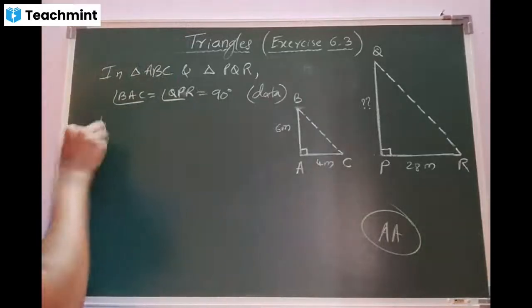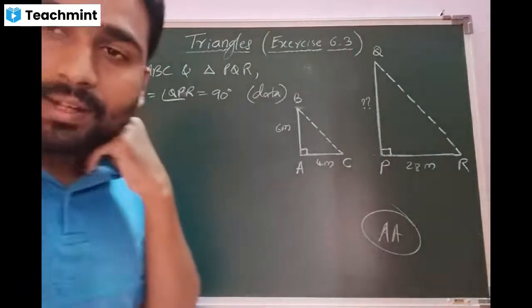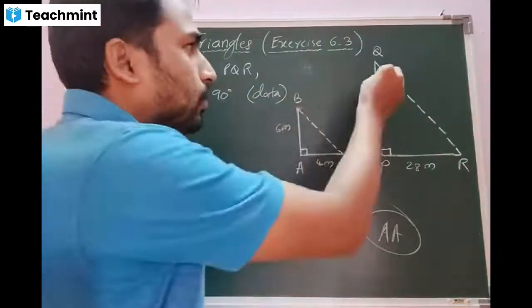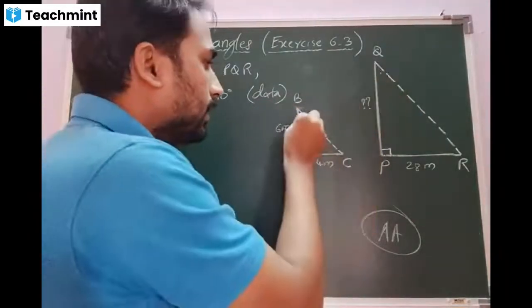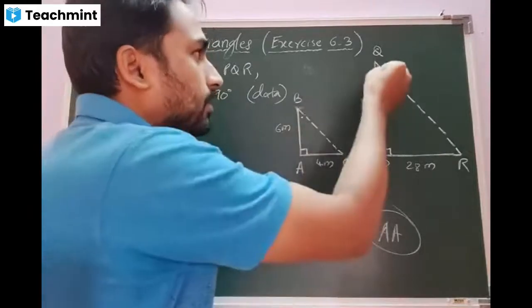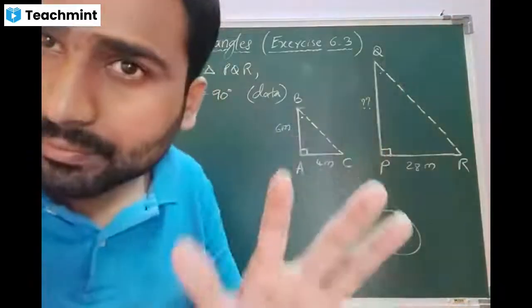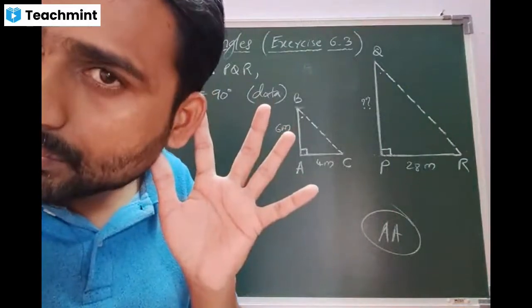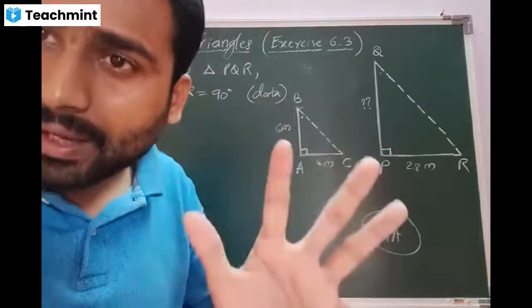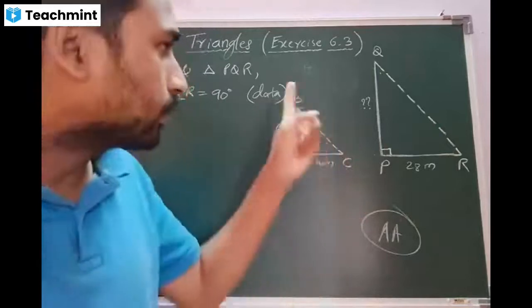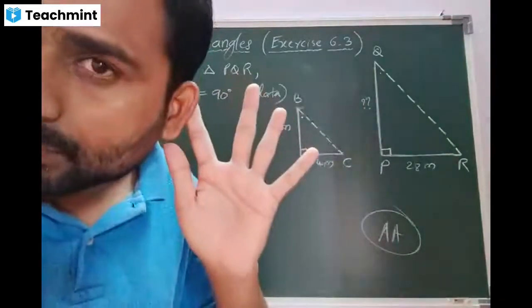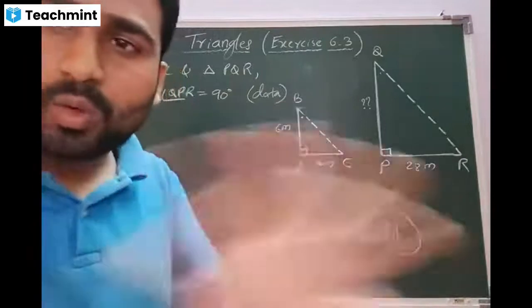Now comes the trick. Beta, look at the concept. Is it possible for us to tell this angle is equal to this angle? Is there any evidence, beta, that angle B is equal to angle Q? Is there any evidence from geometry so that we can say these two are equal? No, sir, there is no data available.